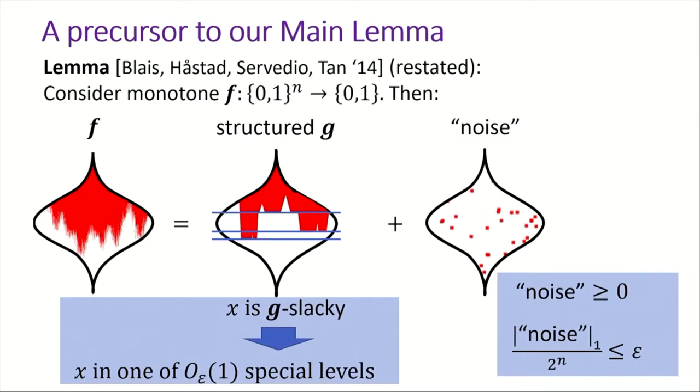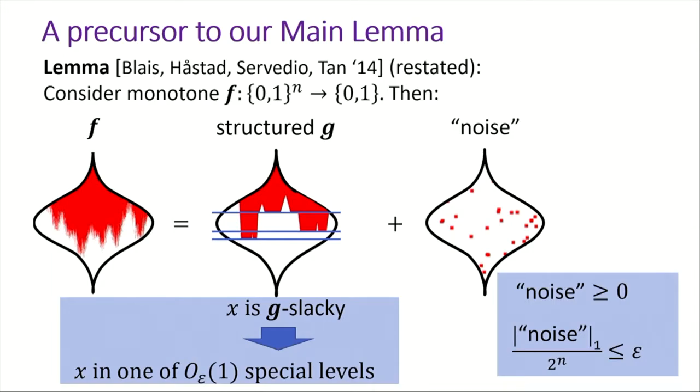So our idea is to take this lemma and try to prove something similar for the monotone probability distributions. What does it mean that its noise is non-negative? It's just as a function, it's a sum of two functions. Sorry? So G is not necessarily non-negative, or? G is also positive. So it's a one-sided noise. Okay. One other way to put it.